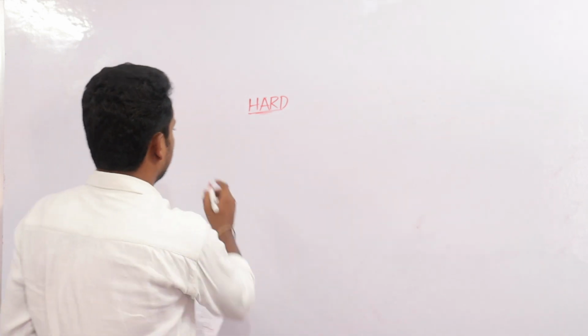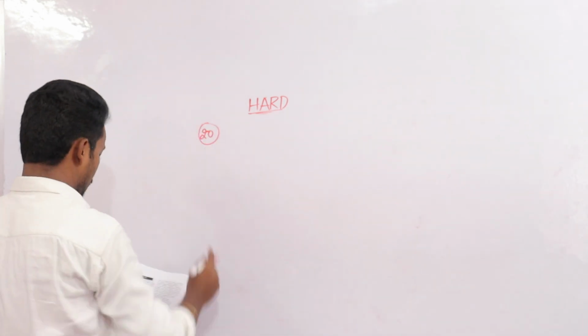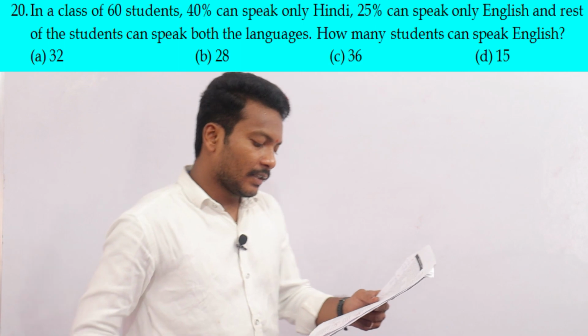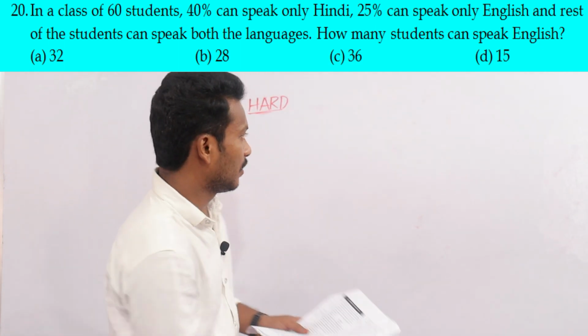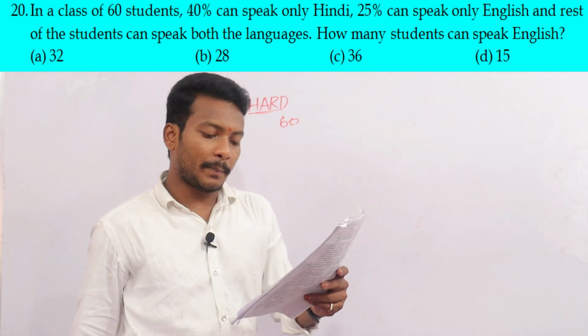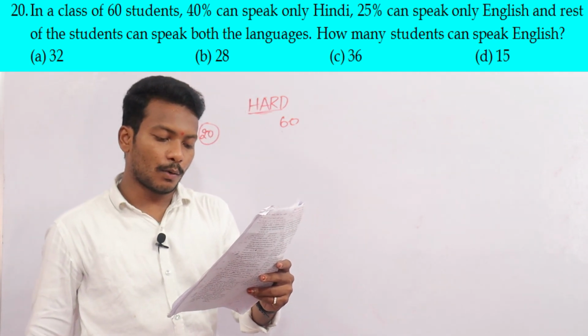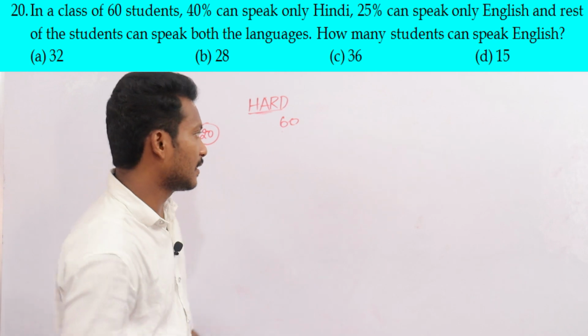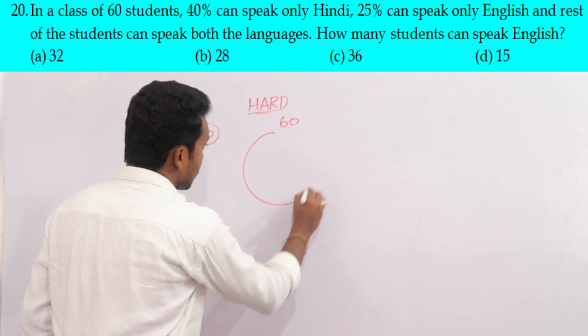The 20th question. In a class of 60 students, what is the total strength of the class? 60 students. 40% can speak only Hindi. This is the main thing.